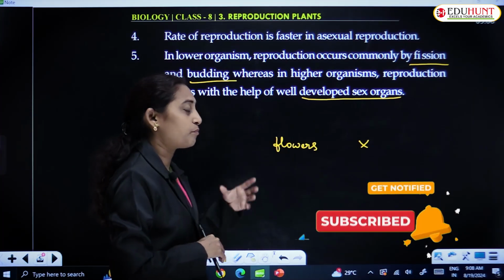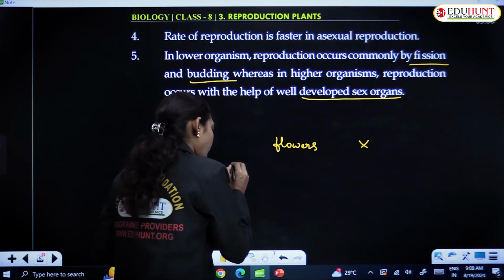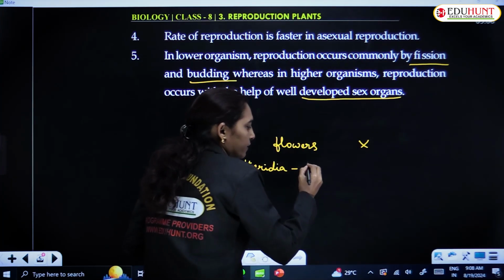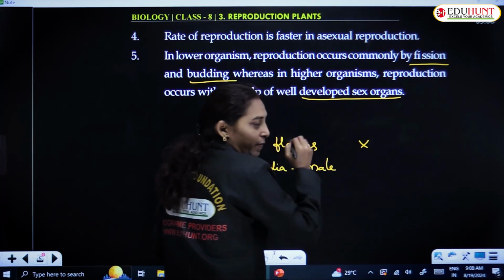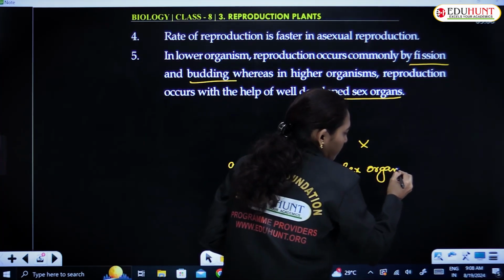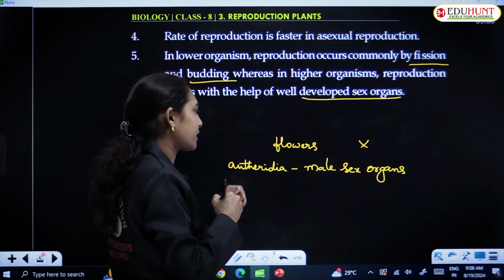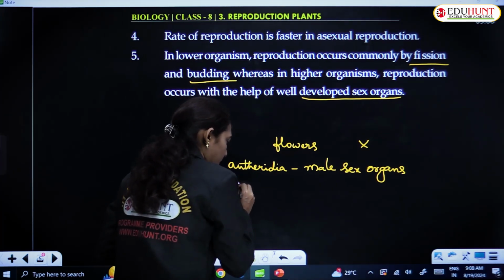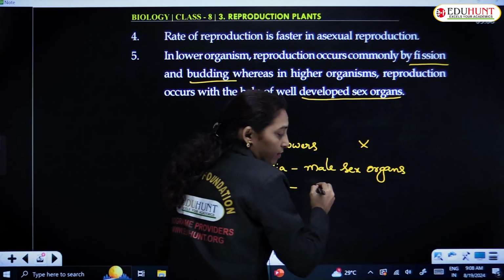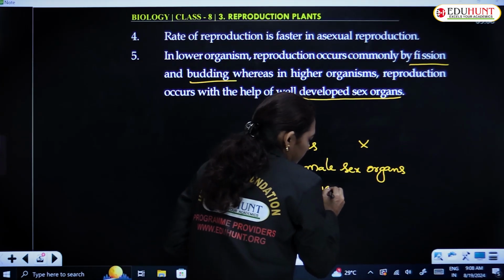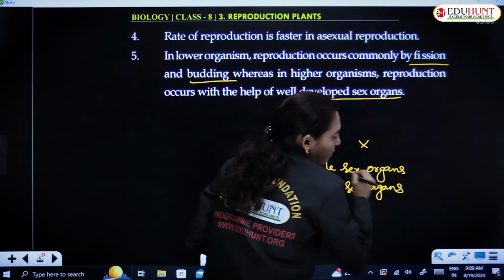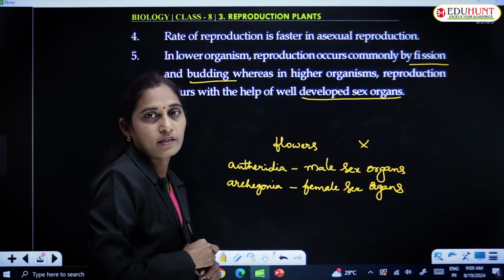Sex organs in plants are antheridia, which are the male sex organs, and archegonia, which are the female sex organs.